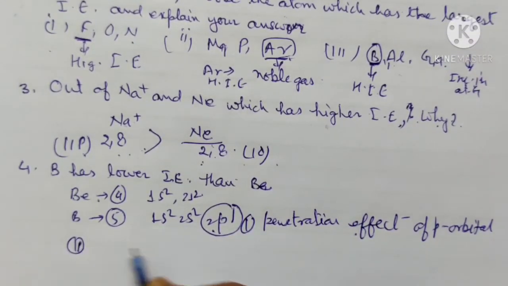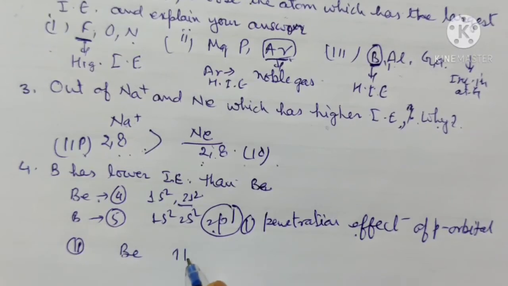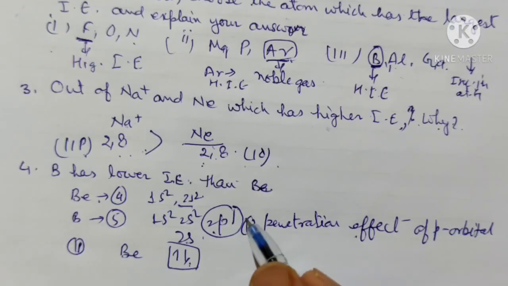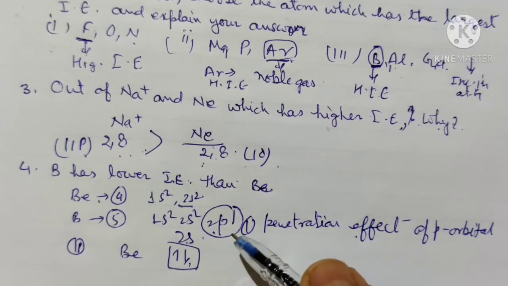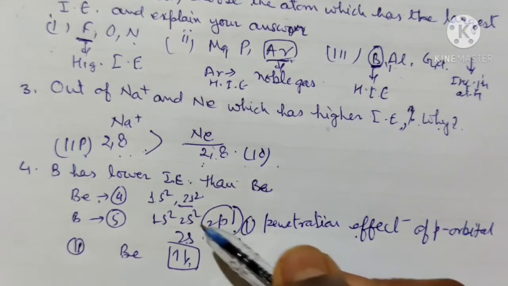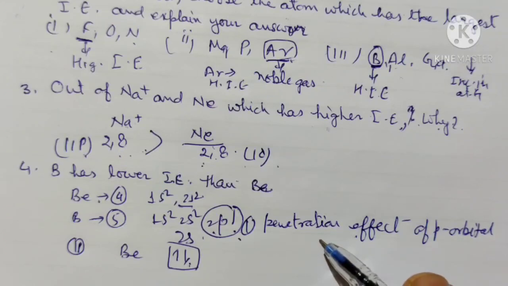The second point is we compare the electronic configuration. Beryllium has paired electrons in the 2s orbital, and because these electrons are paired, more energy is required for the removal of this electron. So we can write two points. The first is that in boron we remove the electron from the p orbital, which is farther away than the s orbital, and that is the penetration effect.